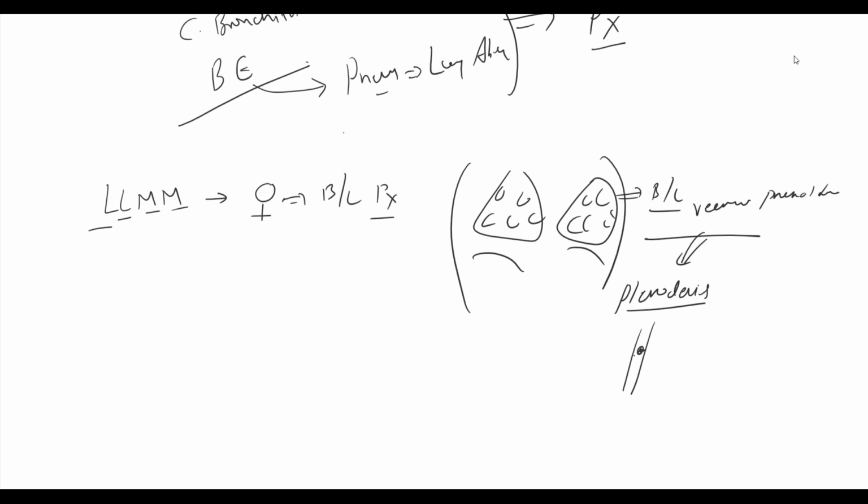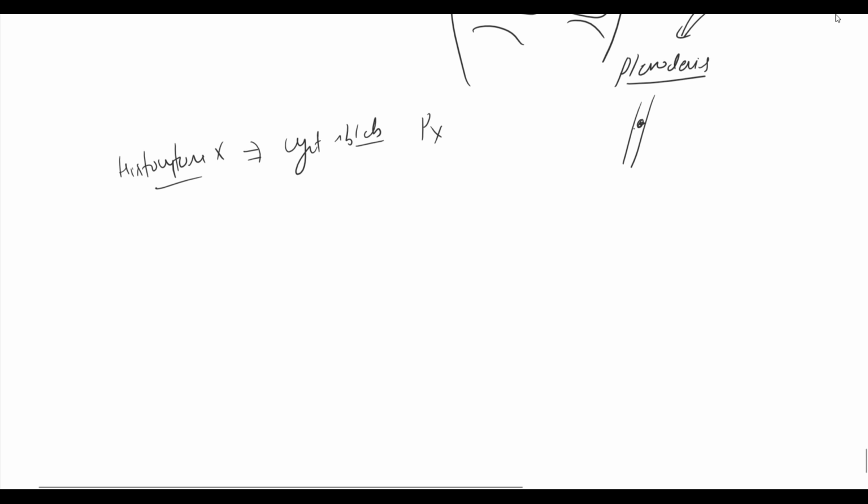Another rare cause of pneumothorax is histiocytosis X. Again, this patient has multiple cysts and blebs which give rise to the pneumothorax. The other rare and interesting cause of pneumothorax is catamenial pneumothorax, that is pneumothorax associated with menstruation.